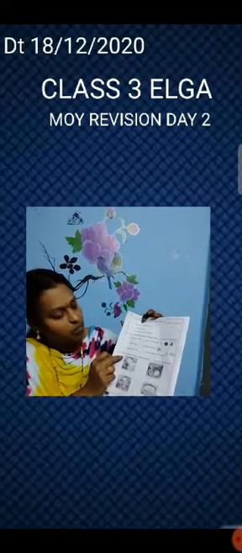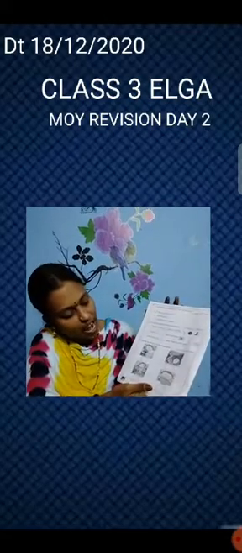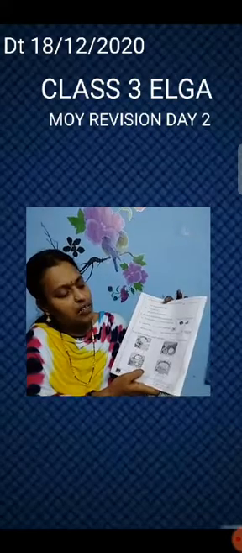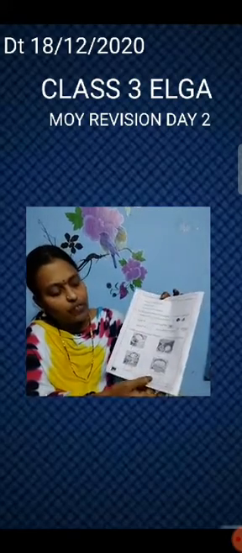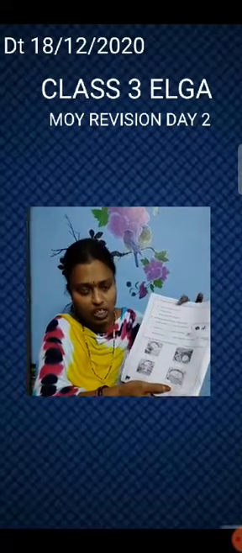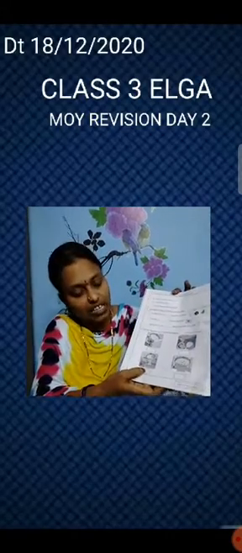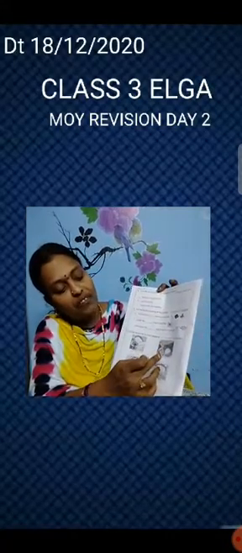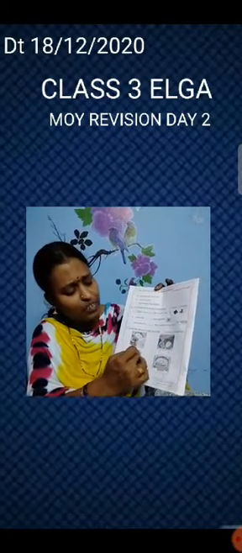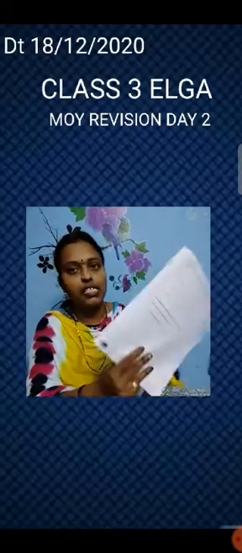Then we move to question number 13. Number the picture in the correct sequence. Here you have to write the sequence. Okay. So what is the sequence? Here see. First you will brush. After you wake up, you will brush. So this is 1. After the brush you will drink milk. So here this is 2. And after that do exercises, 3. And you sleep, 4. So 4, 3, 2, 1 is the sequence. Okay.